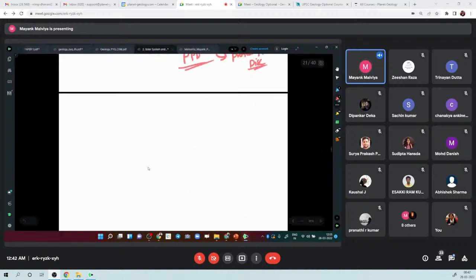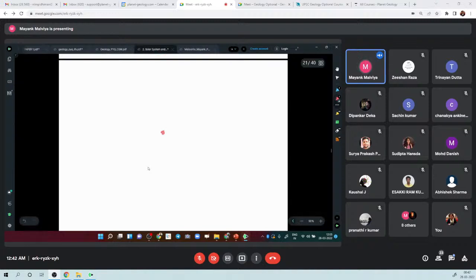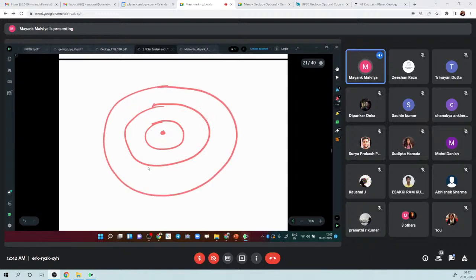So how does this protoplanetary disk look? This is the center, and there is some material which has flattened out here, everywhere. The material here is known as protoplanets, and this whole thing is known as the protoplanetary disk. These are all protoplanets.